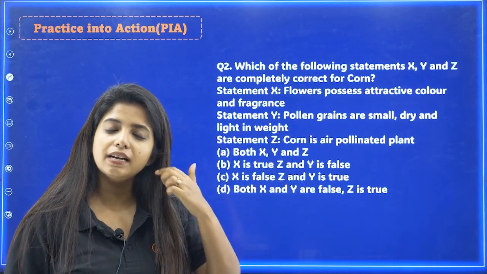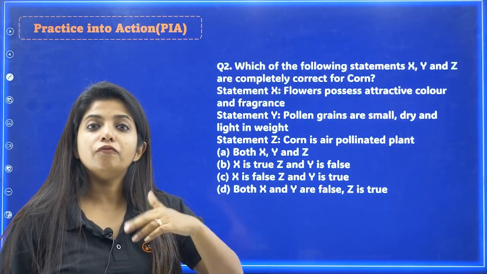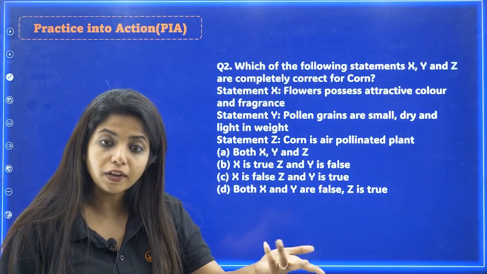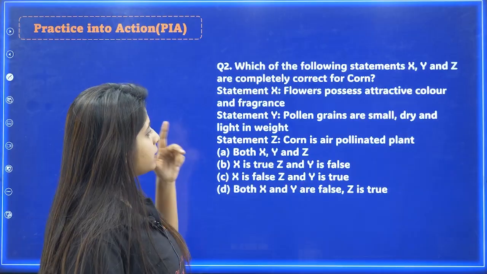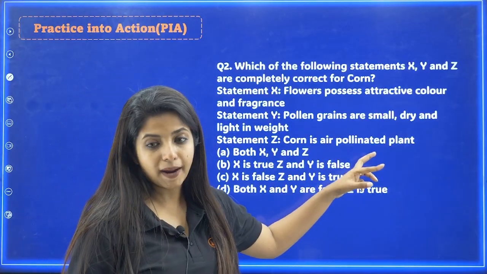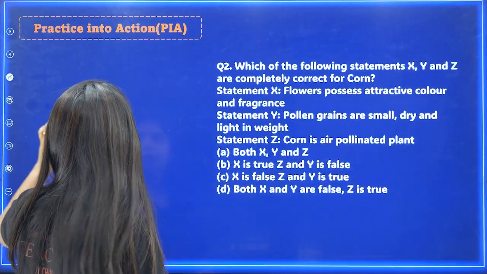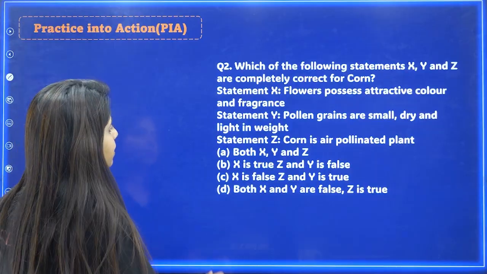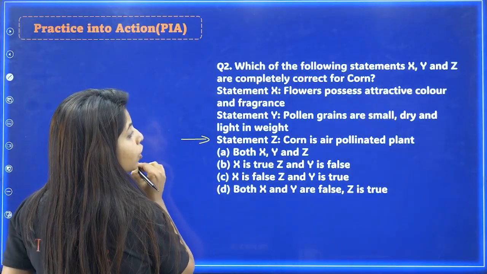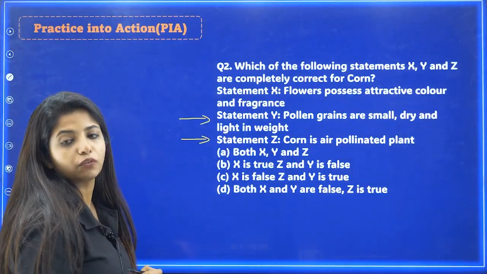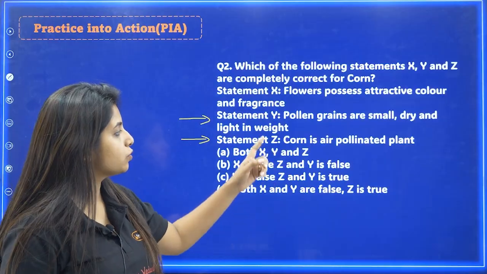That is a feature of wind pollinated plant. So is corn a wind pollinated plant? Statement Z, corn is air pollinated plant. That is equal to wind pollinated plant. So I'll say I find Z option to be correct for corn as well as Y option to be correct for corn, because it is a wind pollinated plant's feature, right?